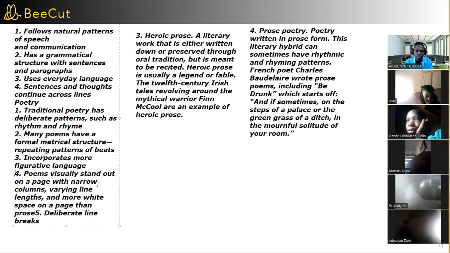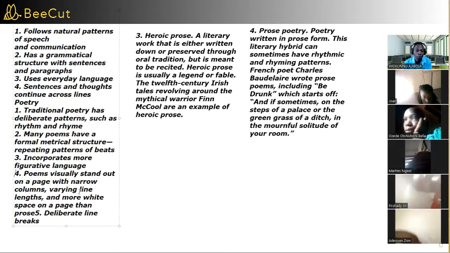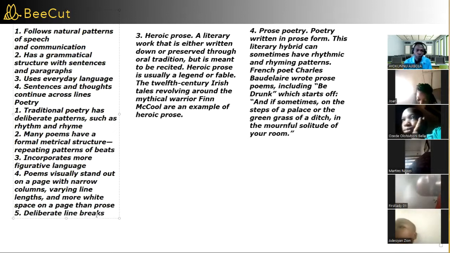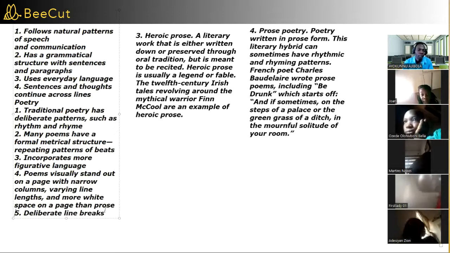And number four, which is the final thing we're looking at today, is that poems visually stand out on a page with narrow columns, varying line lengths, and more white space on a page than prose. Okay, there is one more here. A prose doesn't have to follow that, but poems have to follow all those descriptions. Deliberate line breaks occur in poems. Maybe you just break for a silence or break for a beat, so it occurs in a poem.